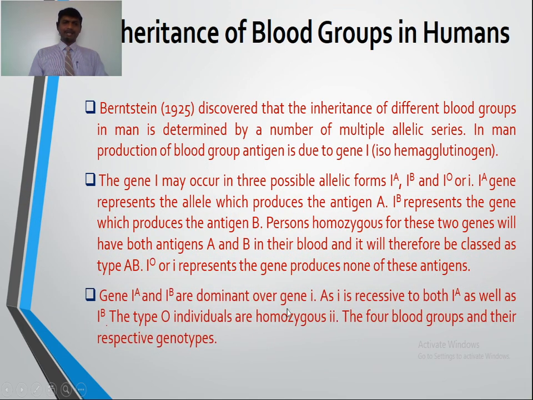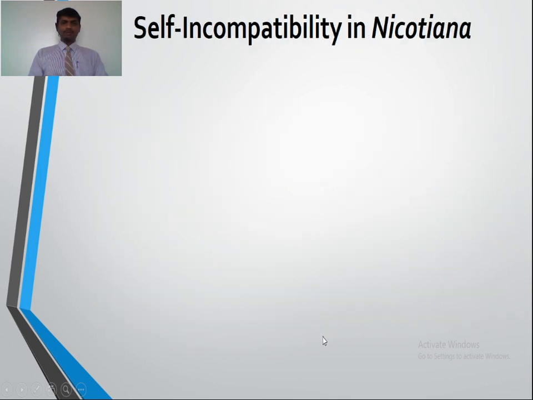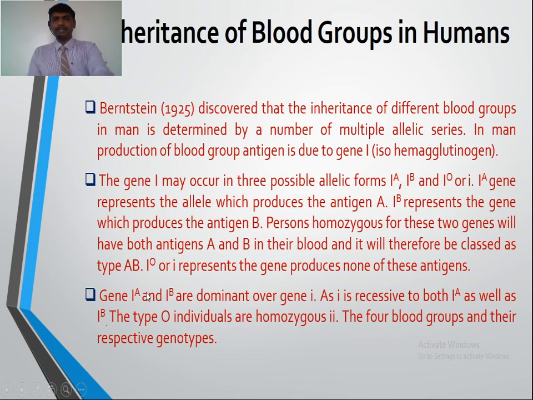Genes IA and IB are dominant over gene i, as i is recessive to both IA as well as IB. The type O individuals are homozygous small i because they cannot produce antigen A or antigen B. The four blood groups and their respective genotypes we are going to study here. So this is about the inheritance of blood groups in humans.